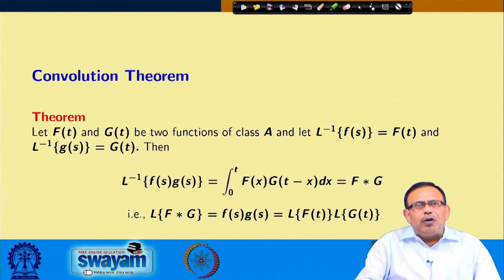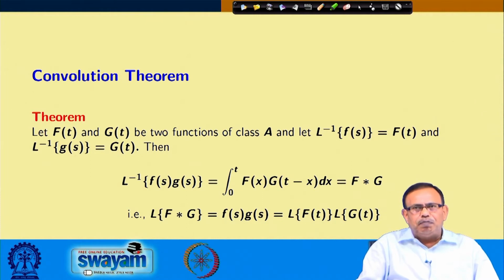There is a well known theorem which we call the convolution theorem. Let f(t) and g(t) be two functions of class A, that is, the Laplace transforms of them exist, and if the Laplace inverse of F(s) is f(t) and the Laplace inverse of G(s) is capital G(t), then the Laplace inverse of F(s) G(s) is nothing but f star g, that is, the integral from 0 to t of f(x) into g(t minus x) dx, or in other sense, the Laplace transform of the convolution of two functions.